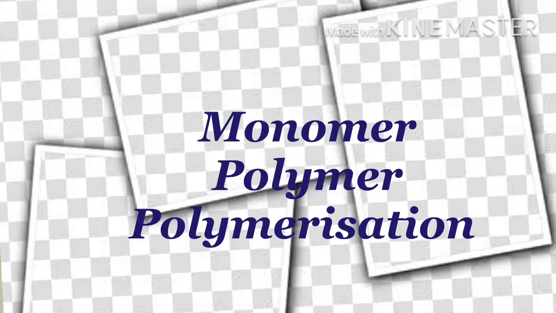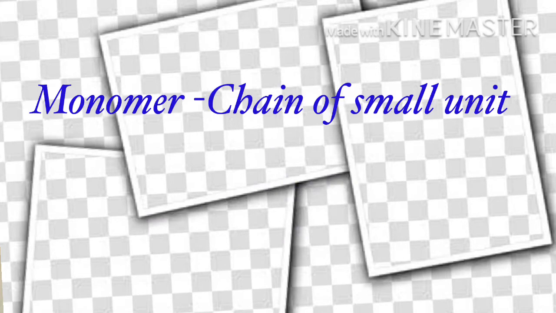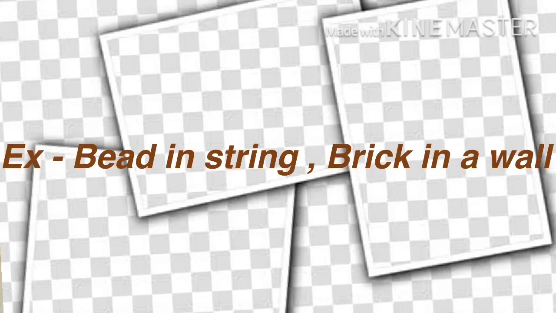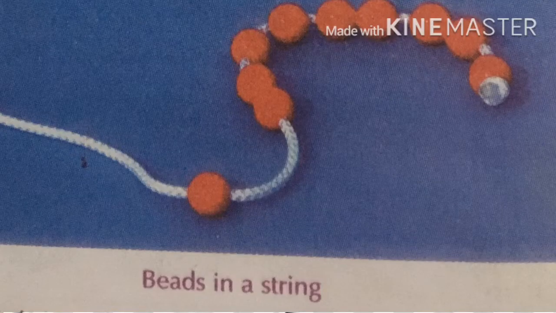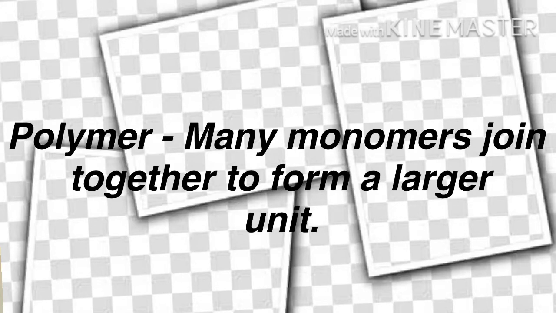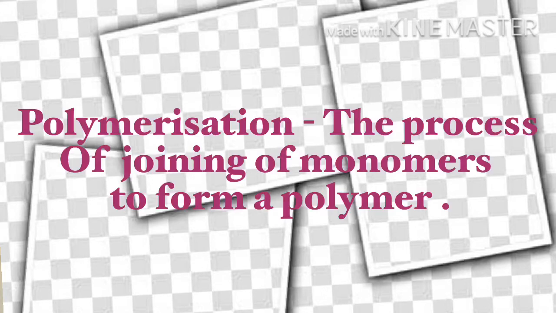So first we will learn what a monomer is. Monomer means a chain of small units, for example, beads on a string or bricks in a wall. Second, polymer. What is a polymer? Polymer means many monomers joined together to form a large unit. This large unit is called a polymer. Third, polymerization. Polymerization means the process of joining monomers together to form a polymer.